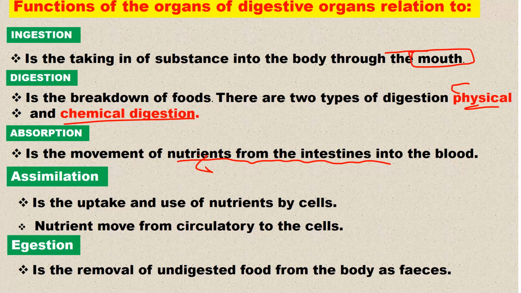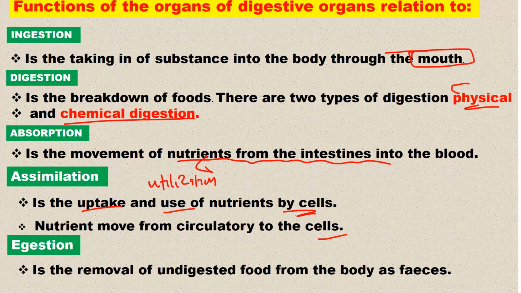Absorption is the movement of nutrients from the intestines into the blood. Then assimilation is the uptake and use of nutrients by cells. So uptake and use, or utilization. You find terms such as utilization; it's just the same as use. Nutrients move from the circulatory system to the what?